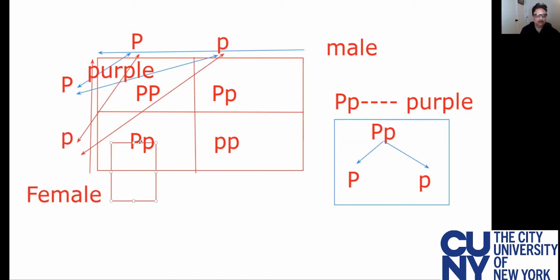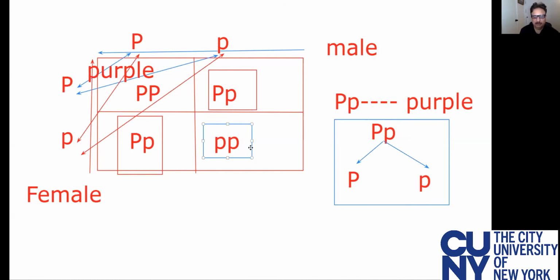This flower, as well as this flower, were purple color flowers. Why? Because big P is dominating. The only interesting aspect here was that when small p comes together, then the flower becomes white, which means that small p becomes a recessive character. So let's go back to the slide.